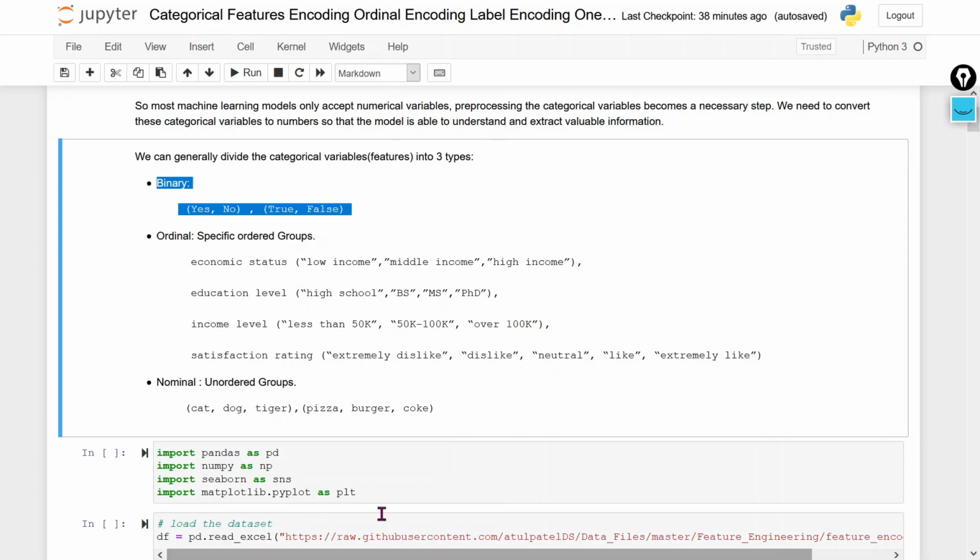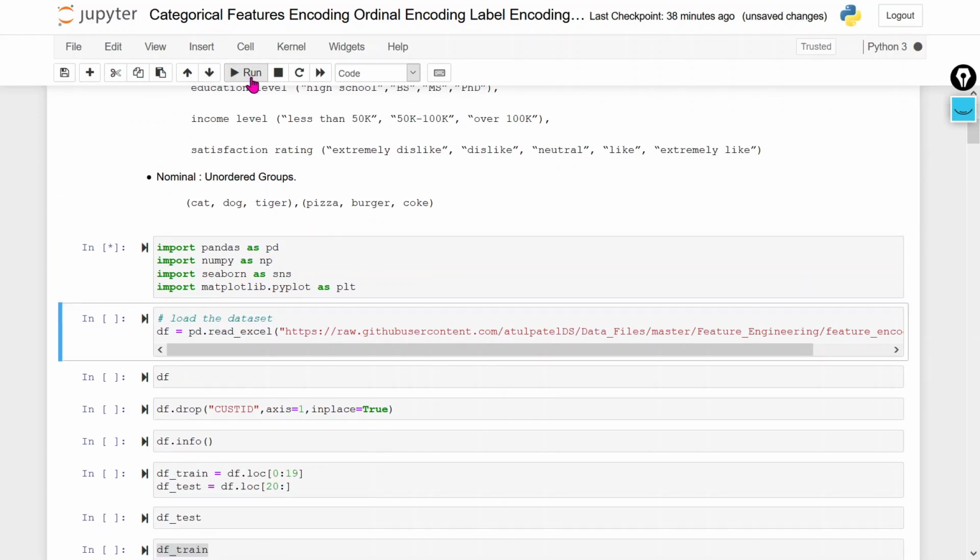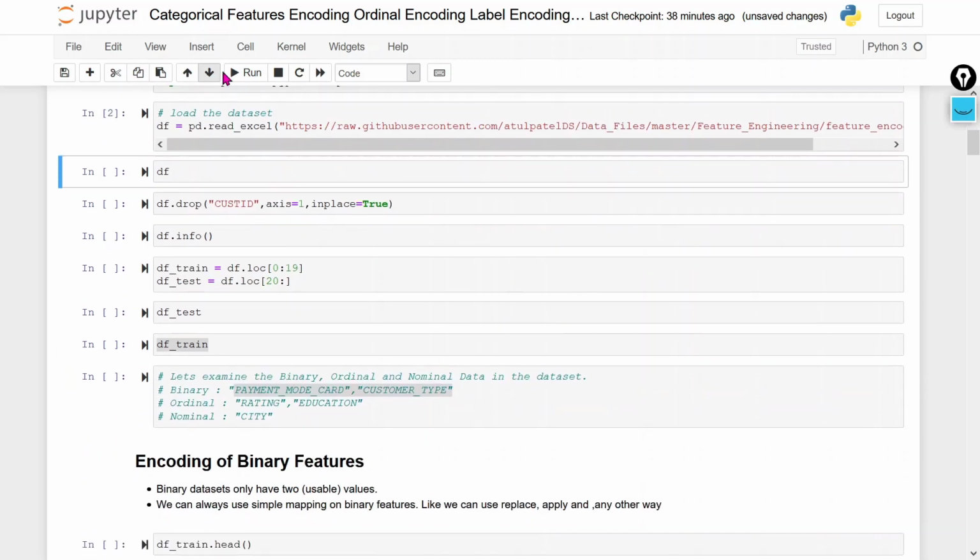In our next step we are going to look at different techniques which can be used to convert these three different kinds of features into numbers. First I am going to import the required libraries, then I am going to import the data set.